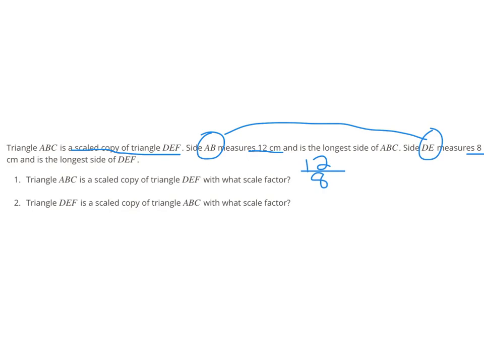And we can simplify this. And we can simplify it by dividing both of the numbers by 4. And if we do that, we end up with 3 halves. So our scale factor was 3 halves. You can also call it 1.5.